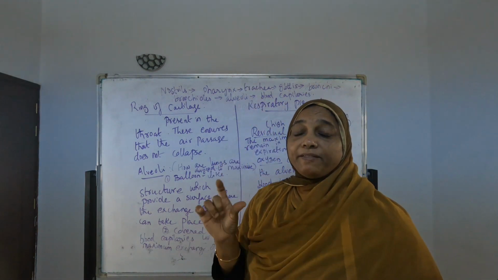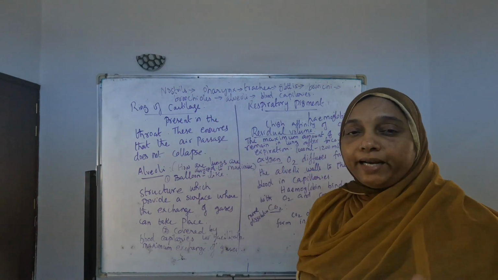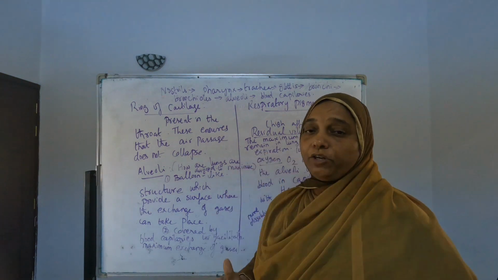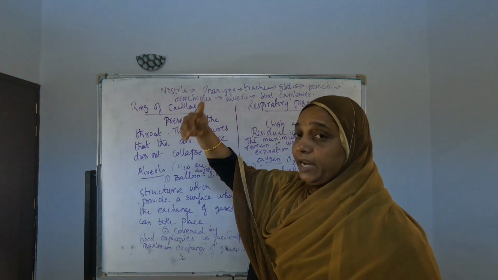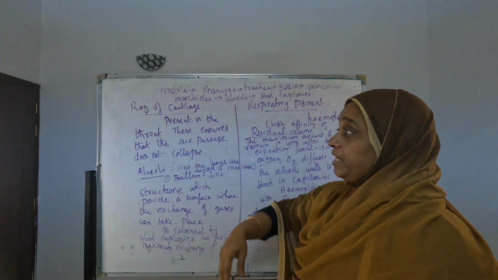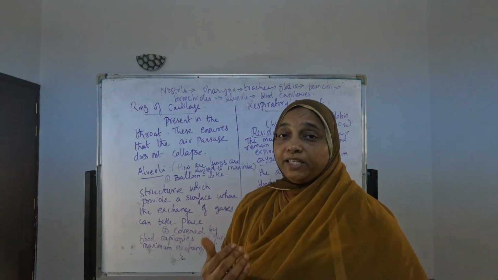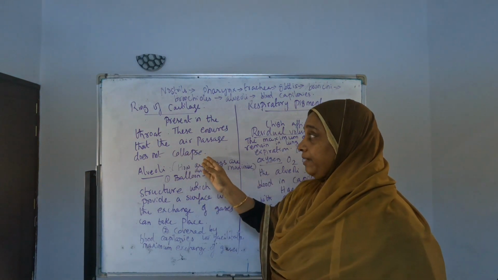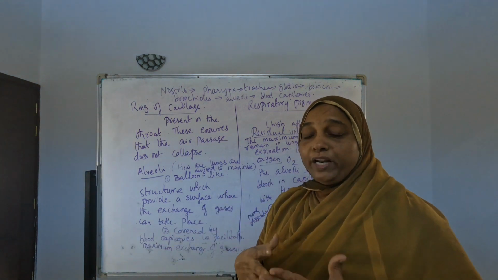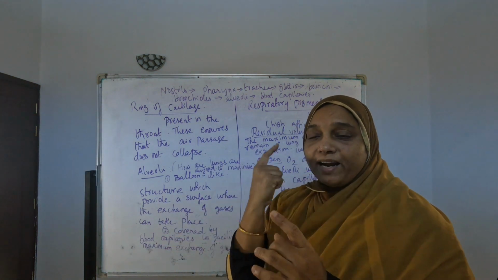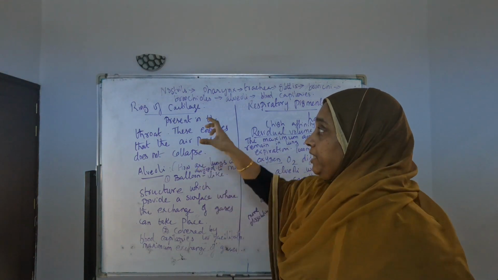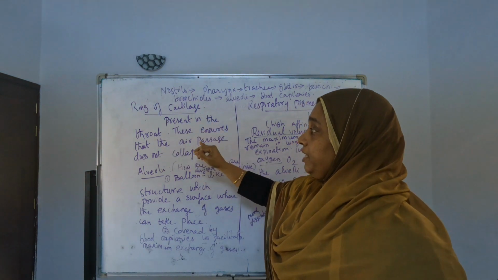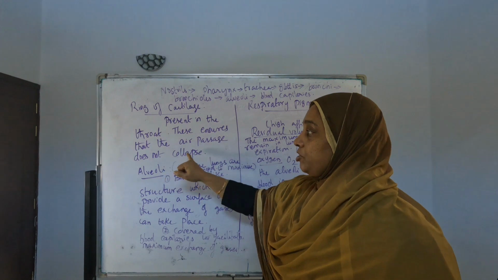If they are asking about the pathway of respiration, you have to write this and also draw the diagram of the human respiratory system. You have to memorize those parts also. Then we come to the ring of cartilage, which they frequently ask about. What is the ring of cartilage and where is it present? It is present in the throat, and it ensures that the air passage does not collapse. When air is passing through, the passage may collapse. To avoid that, the ring of cartilage is around that pipe. So first write that it is present in the throat, then that it ensures the air passage does not collapse.